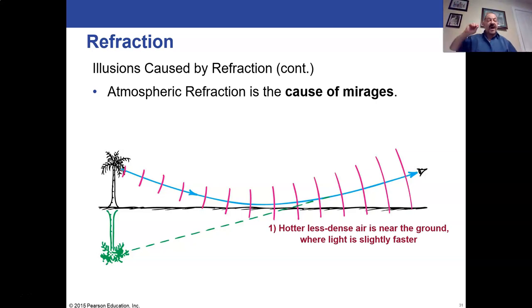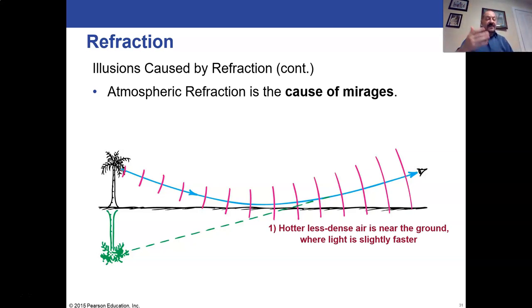So if you have some object in the distance, the light is going to come from that object in all directions. But some of that light might be coming down towards the ground, towards the hot air, and the hot air is where the light will speed up, and it will start bending towards the cool air, which might be you standing up tall, and you would see the light bending toward you.